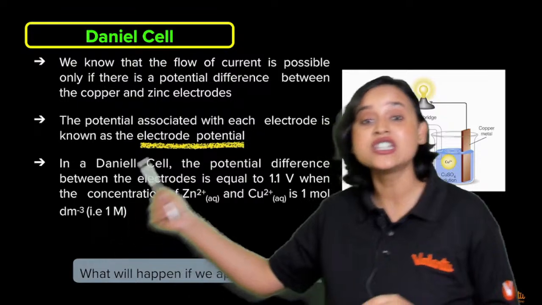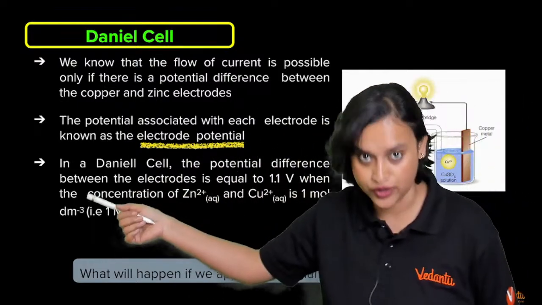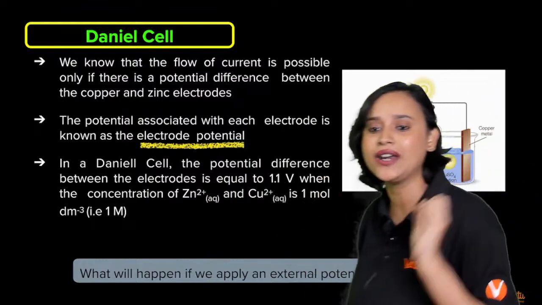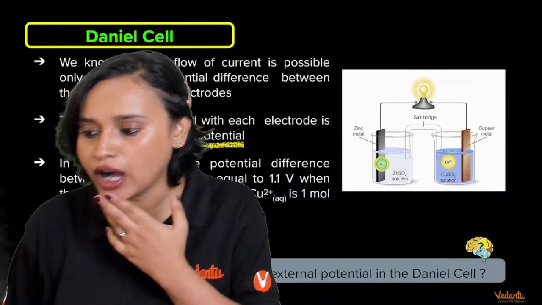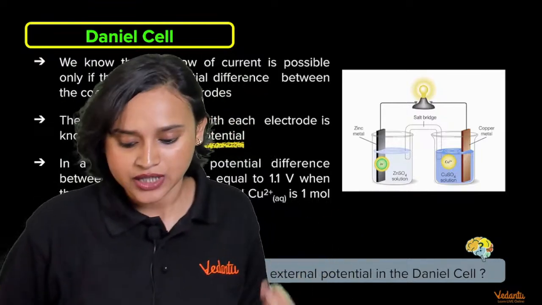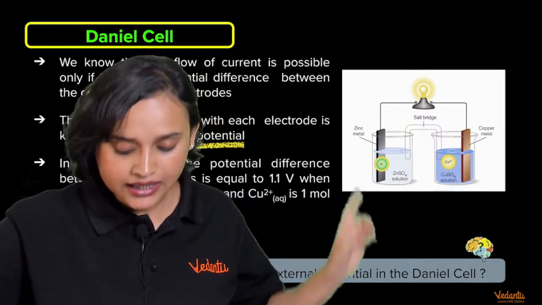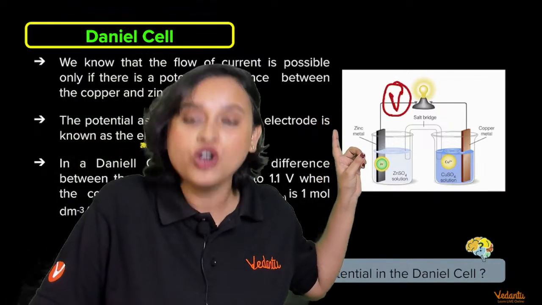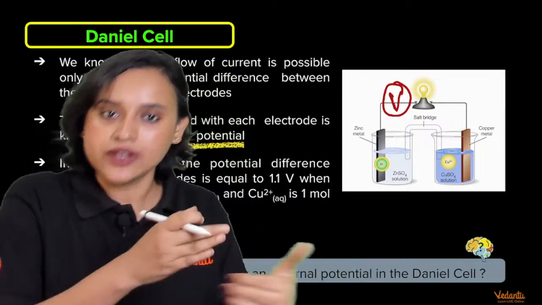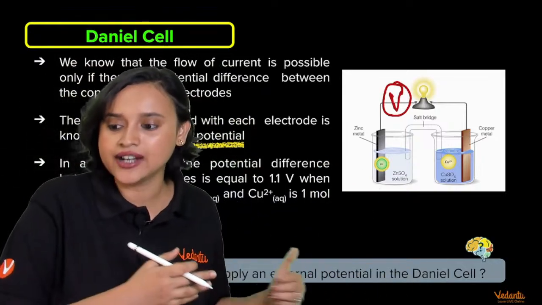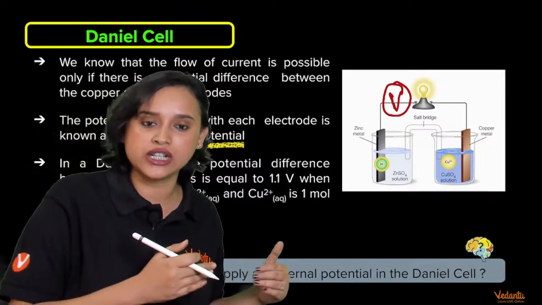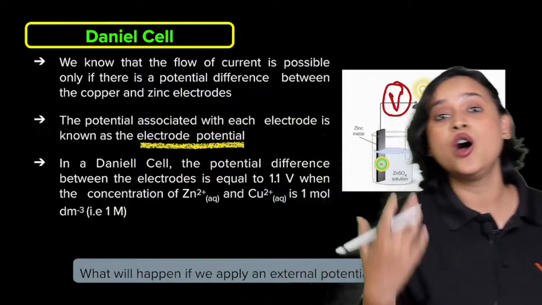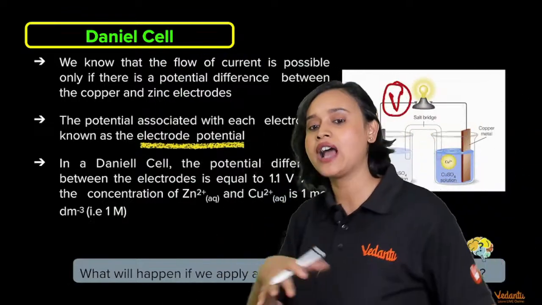So the potential difference between the electrodes, between zinc and copper in a Daniell cell, is actually 1.1 volt. Now you will ask me, ma'am, how did we calculate this? Here is the salt bridge, and right here we also use a voltmeter. We will come to this voltmeter when we study the standard hydrogen electrode. At that time we will understand how we can figure out the reading in the voltmeter and how we can relate it.